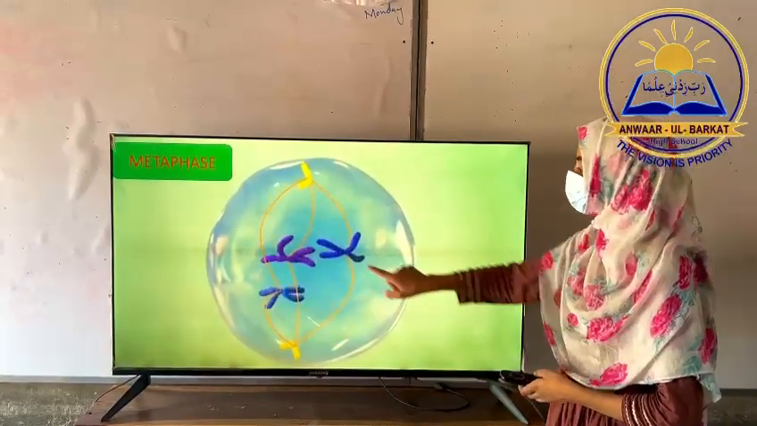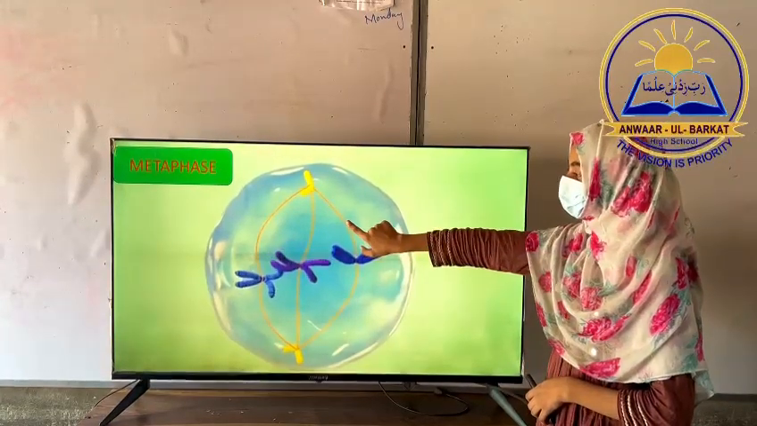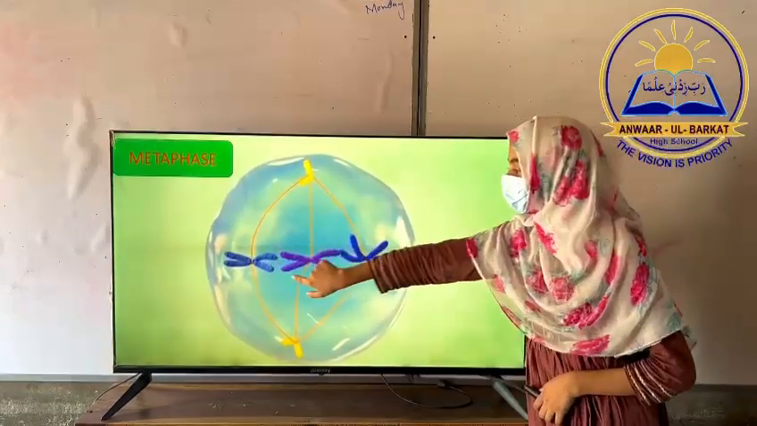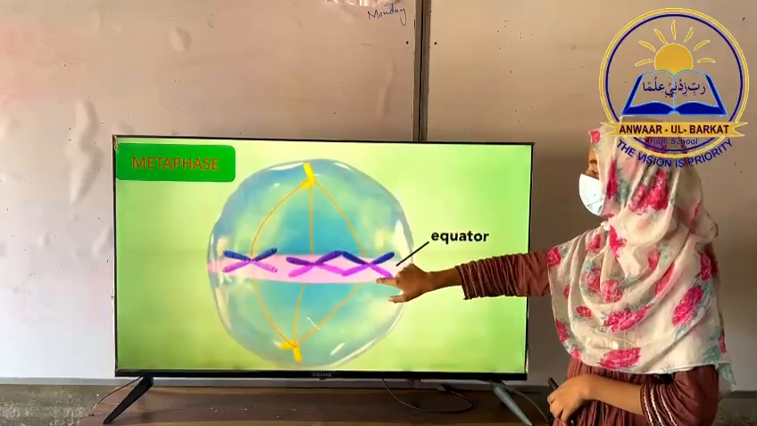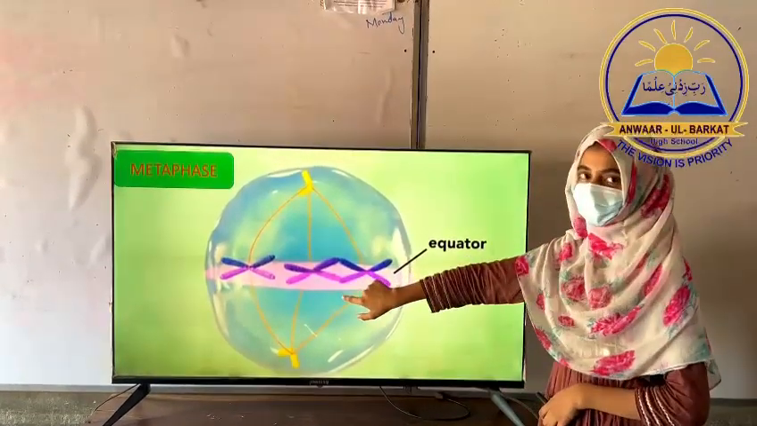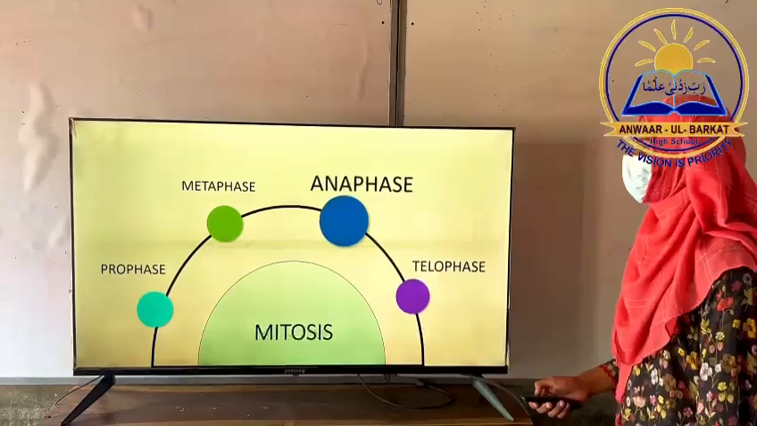During metaphase, the chromosomes attached to spindle fibers arrange themselves along the equator of the cell. In this way, a plate is formed, called the metaphase plate. The third phase is anaphase.